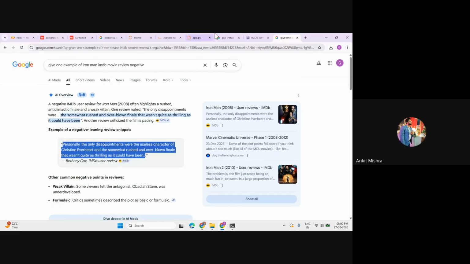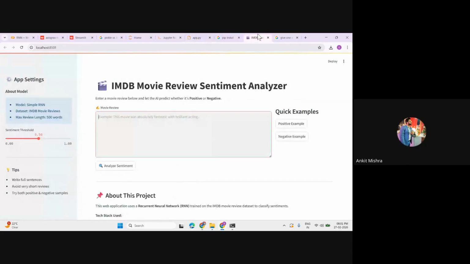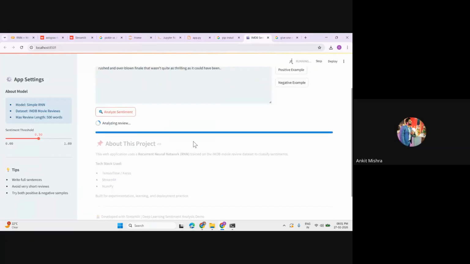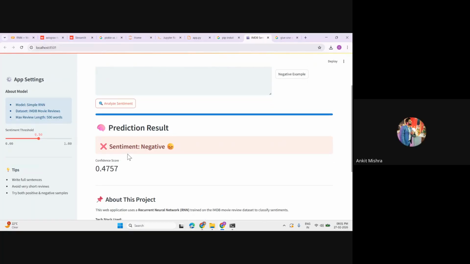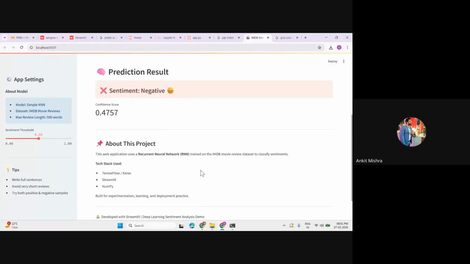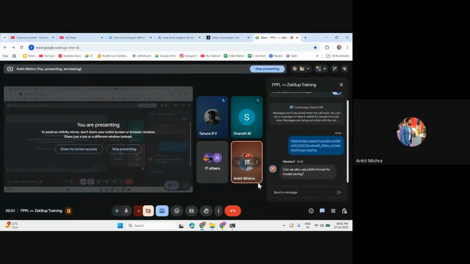Now you can create your FastAPI where you can write some GET and POST requests, and the user can give the message at that particular level, and it will predict the value. So just click on this. Now this is the progress bar, and the sentiment is negative, and the confidence score is 0.47. So look at the overall quality of this project. Now I'll give you one homework, candidate. Well, it hardly takes me a minute.